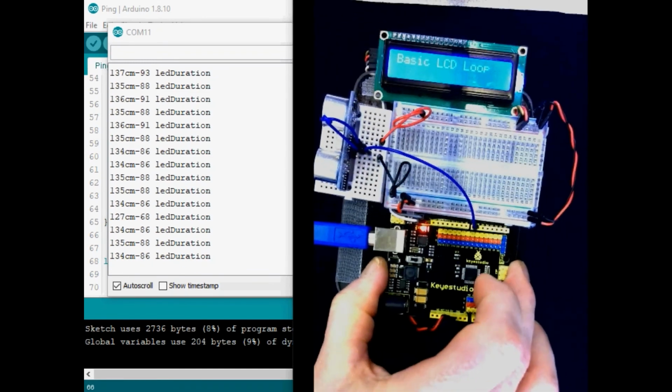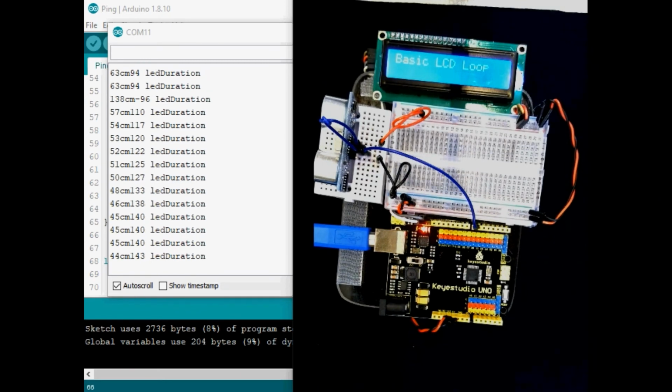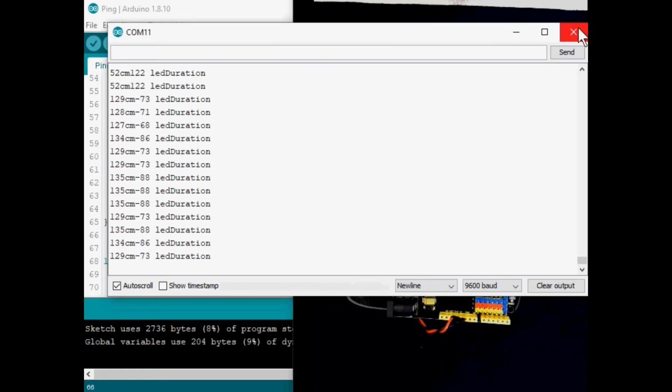Let's try shorter. So if I again bring my space in, my shape in, that it can reflect off of. Looks like it's going down. Oh, it's getting brighter. There we go. So when it gets down to here, I think I want it to be completely on when it gets down to 7 or 8 centimeters. Okay, we'll close that, get back to our code.